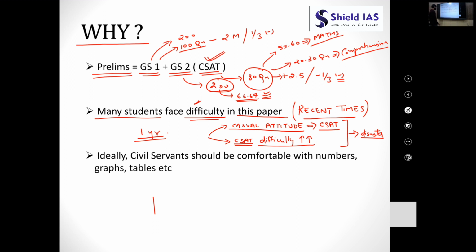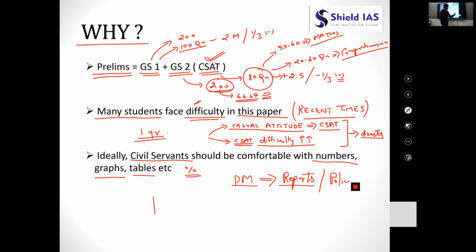Okay. So, there is also a more ideal case for why you should prepare CSAT, or why UPSC is asking CSAT, because ideally a civil servant should be comfortable with numbers, graphs, tables, etc., like percentages, right? Why should a civil servant be comfortable with numbers? Because ideally after becoming a DM or a collector for a district, or let's say you become a secretary, joint secretary, or some secretary in some ministry, you will have to file various reports. You will be in the business of policy making.